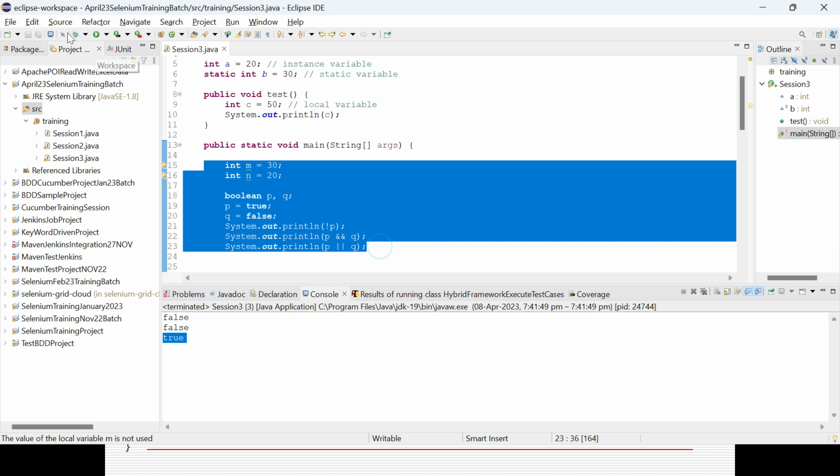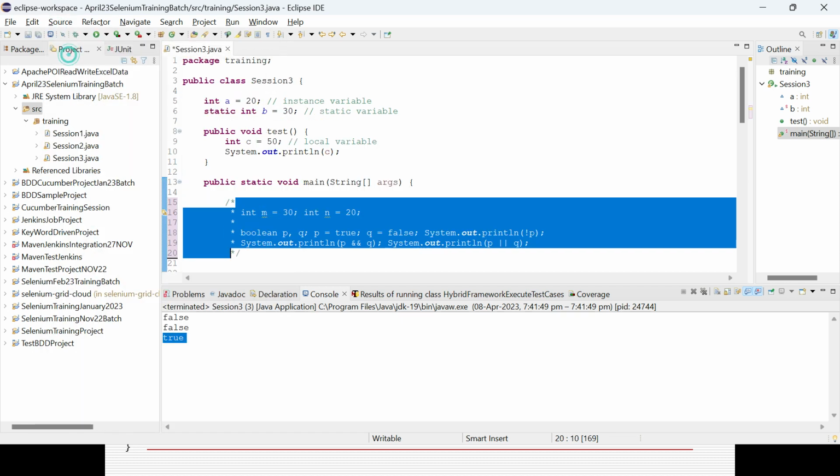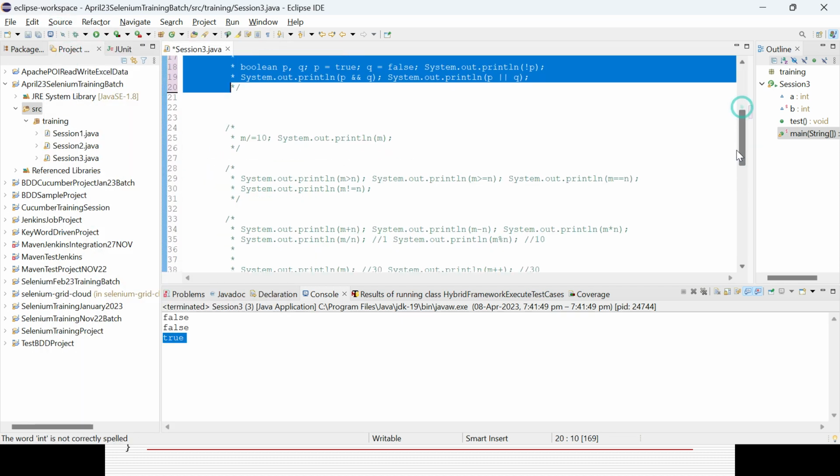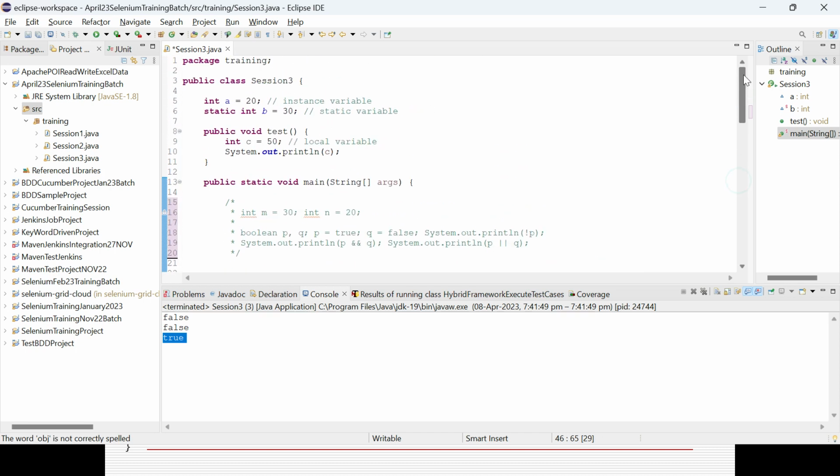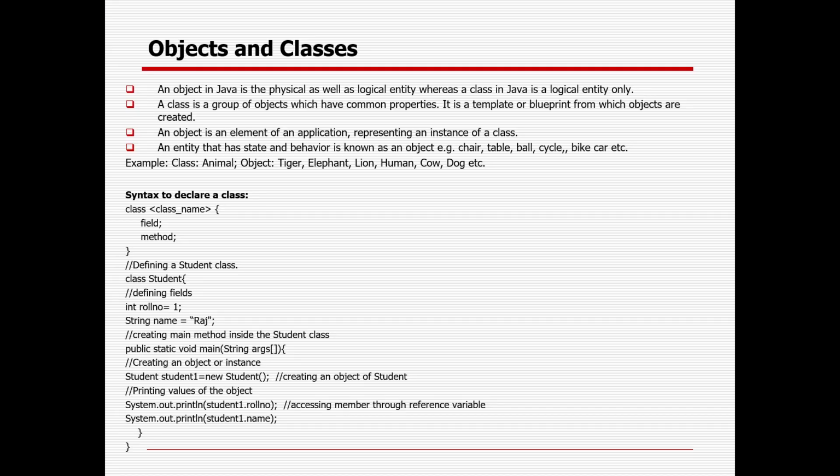Then the objects and classes. You already saw how to create an object of a class, right? With the help of the class name, an object name, the assignment sign, and the new keyword. That is the way you can create an object. Here you already created the class Session3. So how can you create more classes in the same file?